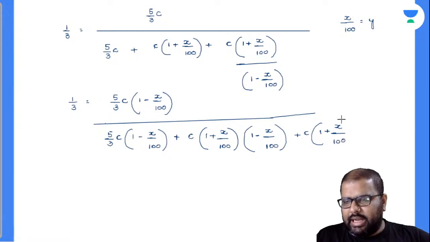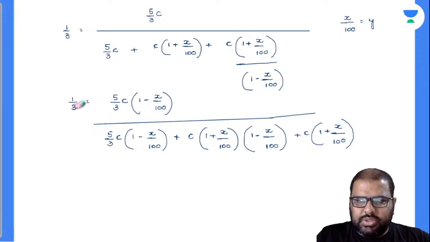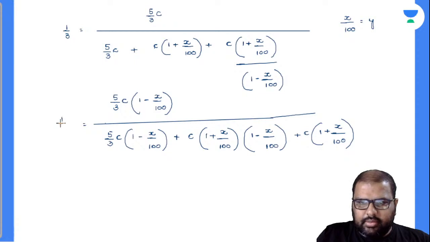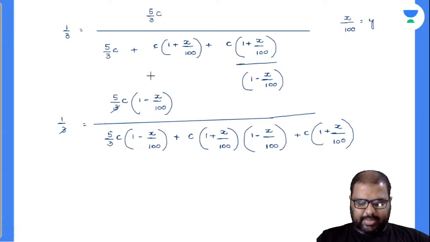Now see here, I'll write down the entire conversions like this. This 1 by 3 is nothing but like this. I have to write down like this. Now this 3 and 3 will get cancelled off. So I said that I'll write down y in the place of x by 100.